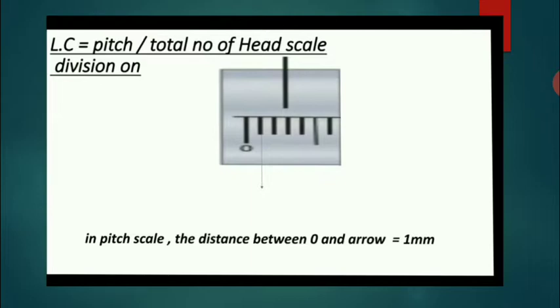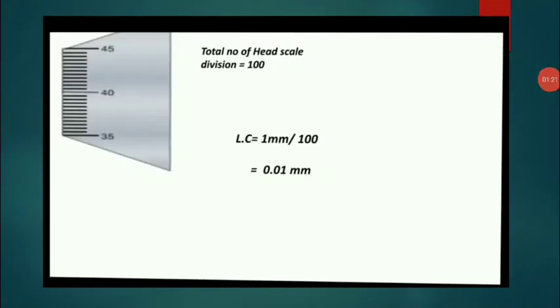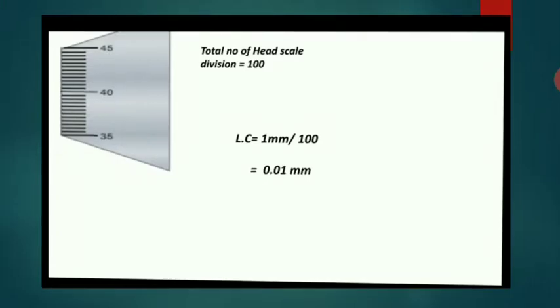So in pitch scale, the distance between 0 and arrow is equal to 1 mm. Total number of head scale divisions is equal to 100. So least count is equal to 1 mm by 100. That is equal to 0.01 mm.